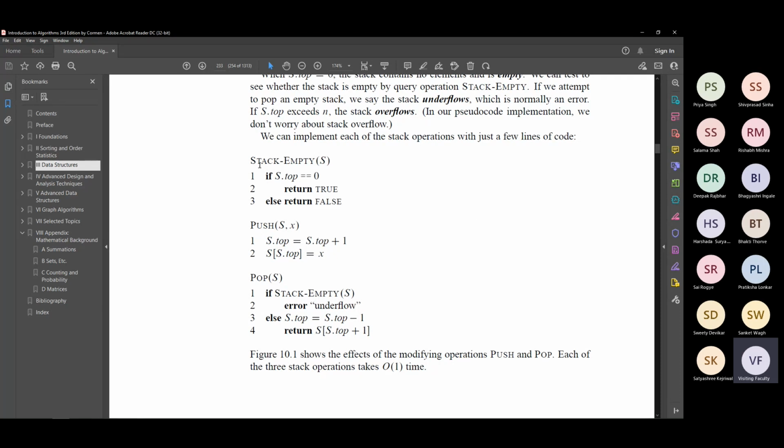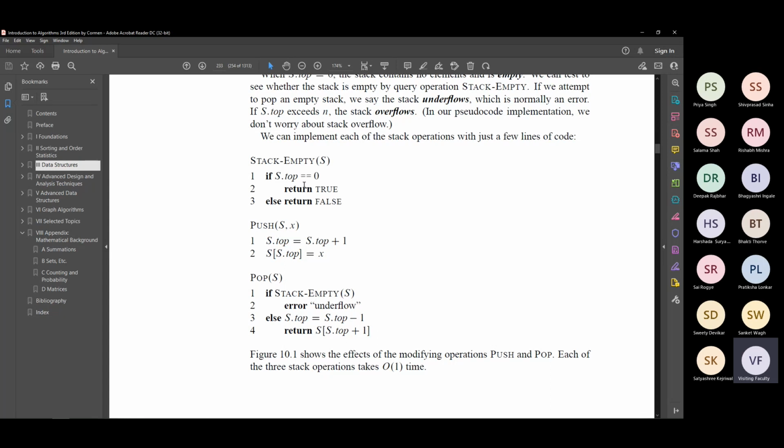Stack operation: stack empty, and the argument is S. What is this supposed to do? Stack empty will give you an answer true or false. If the stack is empty, it will say true. If the stack is not empty, it will say false. So stack empty bracket S, argument is S. When is the stack S empty? Exactly when S dot top is 0, when the top pointer is 0. So that is what we check.